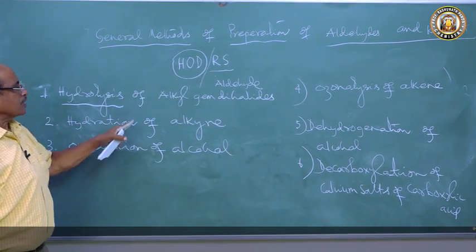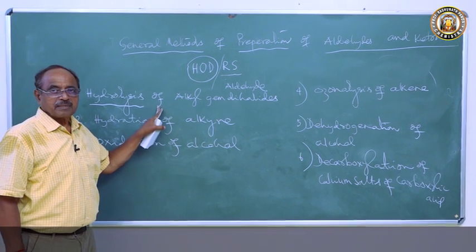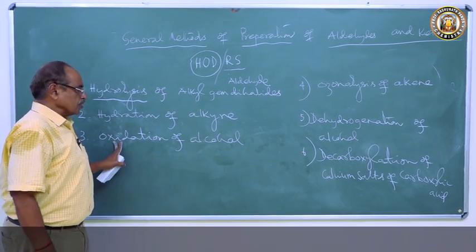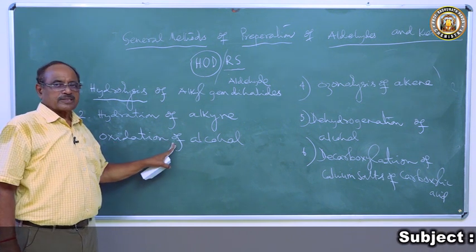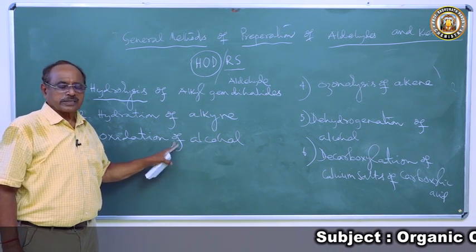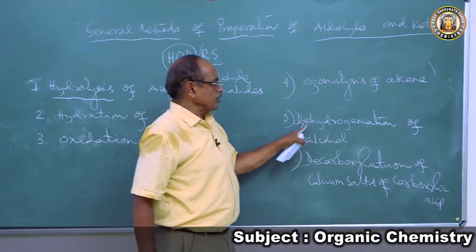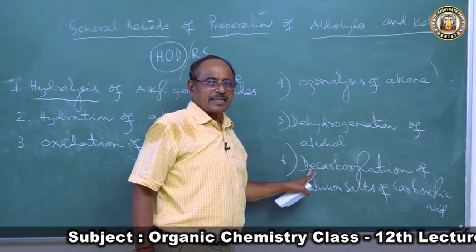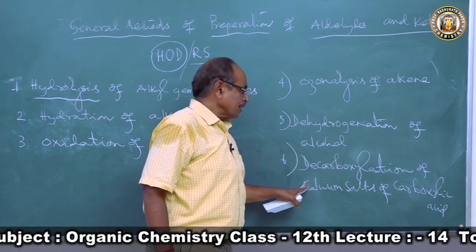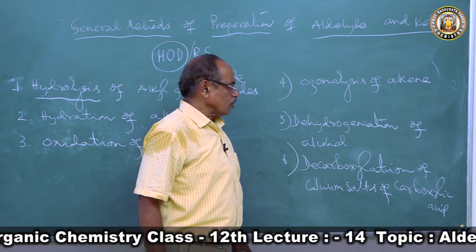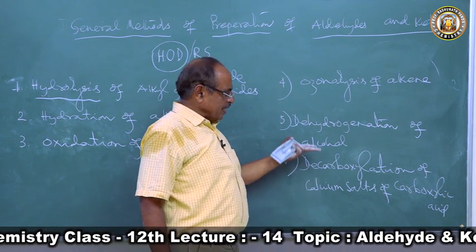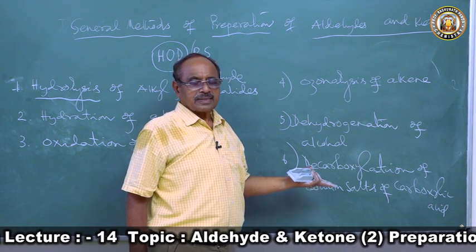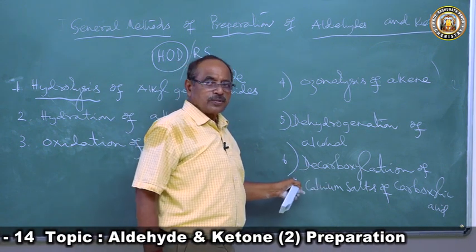So the general methods are hydrolysis of alkyl gem dihalides and hydration of alkyne, which we have done, and oxidation of alcohol: primary alcohol gives aldehyde, secondary alcohol gives ketone. Then dehydrogenation of alcohol: primary gives aldehyde, secondary gives ketone. Then decarboxylation of sodium salt of carboxylic acid, or dry distillation of calcium salts of carboxylic acid. This is the only new thing you are adding here.